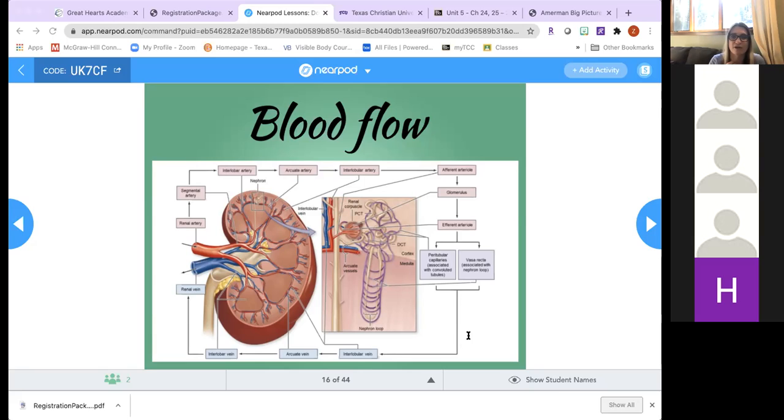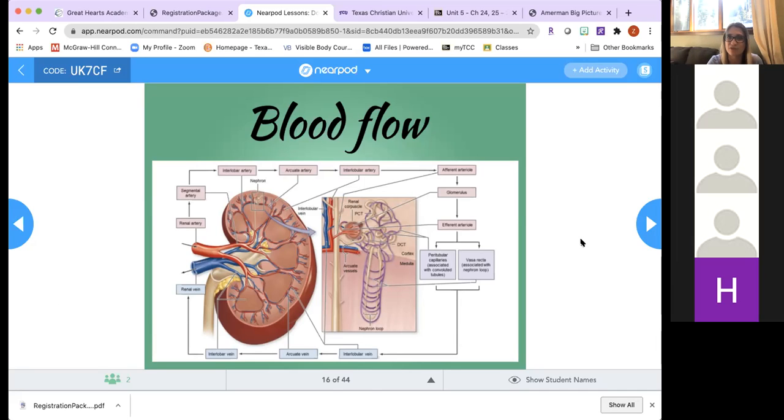After blood flows through the peritubular capillaries and or vasa recta, it is then collected by interlobular veins, then arcuate veins. So now it's like we're going backwards, and there are veins. Then interlobar veins along the sides of the renal pyramid, and then these interlobar veins merge directly into a renal vein. There are no segmental veins. So make a note, no segmental veins in kidneys. Although from the picture, it looks like we could name some of these segmental veins, we don't. So the interlobar veins merge directly into the renal vein.